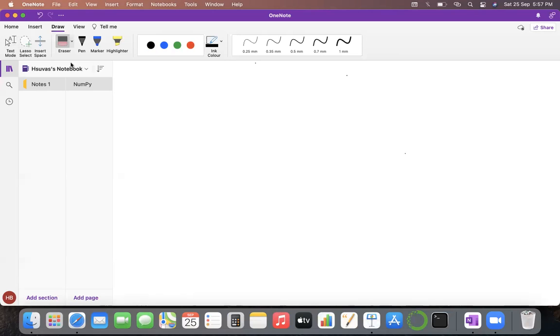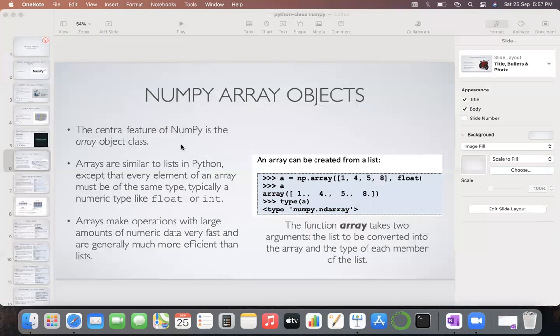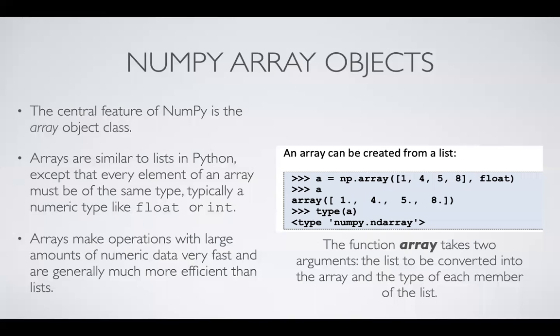By the way, arrays are very simple. They are similar to lists, but there is one thing that makes arrays different: every element of an array has to be of the same data type, like numeric types float or int.